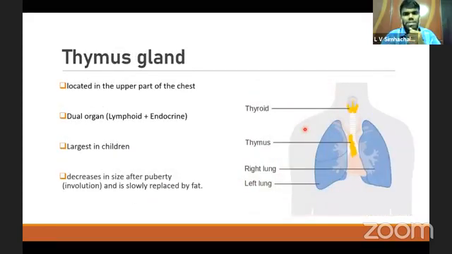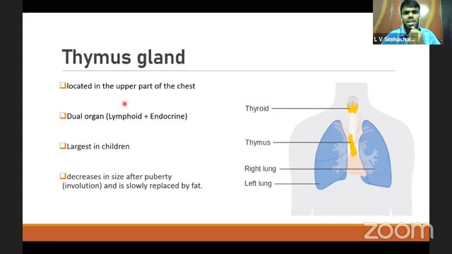Next, coming to the thymus gland. The thymus gland is located in the upper part of the chest, mainly in the superior part of the mediastinum. Mediastinum is nothing but a cavity between the two lungs. This thymus gland is located in the superior part of this mediastinum.